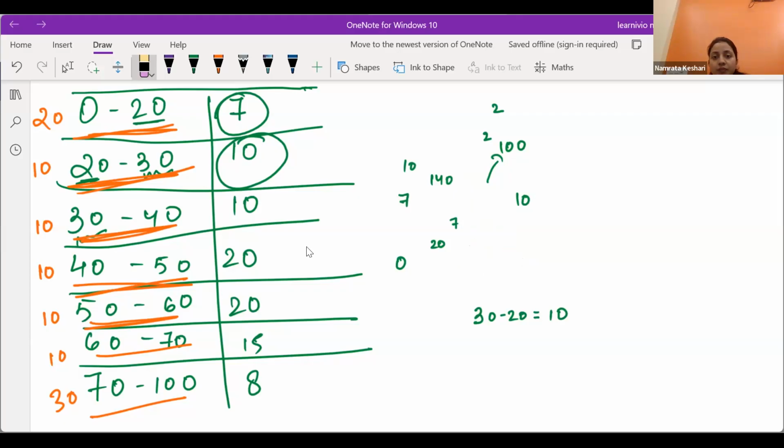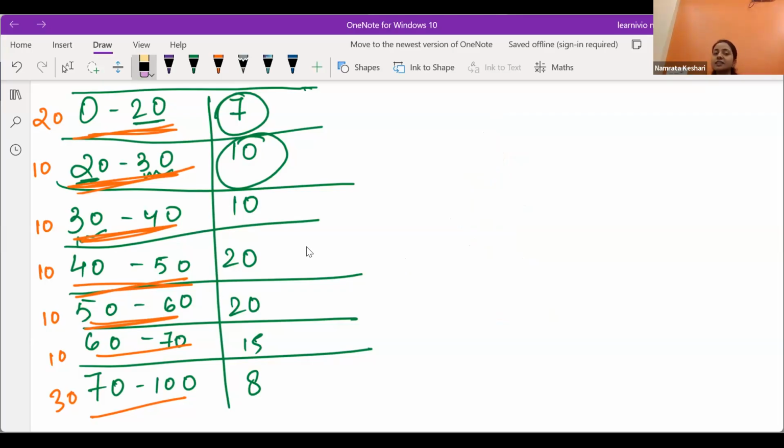plotting the histogram. Before plotting a histogram, we have to check whether the data are continuous or not. And we also have to check whether the class sizes are same or not. When all the class sizes are equal, then we can directly go ahead and plot the graph.